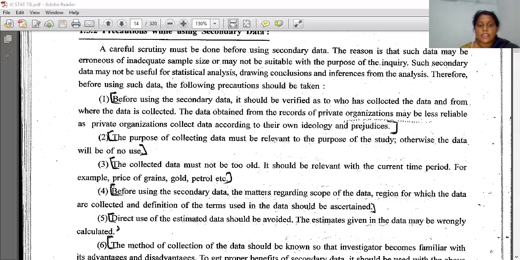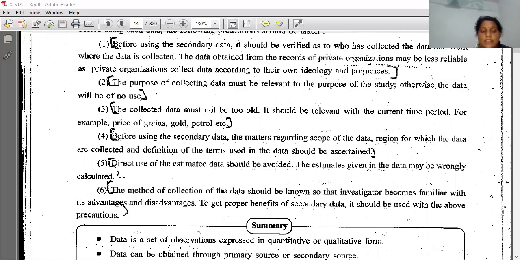The purpose of collecting the data must be relevant to the purpose of the study. Otherwise, the data will be of no use. Means for what purpose we are collecting. Suppose I am searching for the death rate and the birth rate, and I get data which is related to income or the financial position or the economic condition, then it will be of no use. So I have to go through the data first. I have to read the data first. I have to observe it minutely, and then I have to record it. Okay, and then I have to use it.